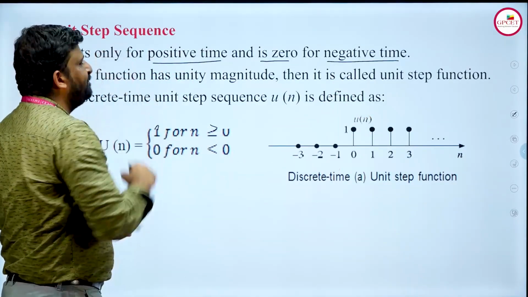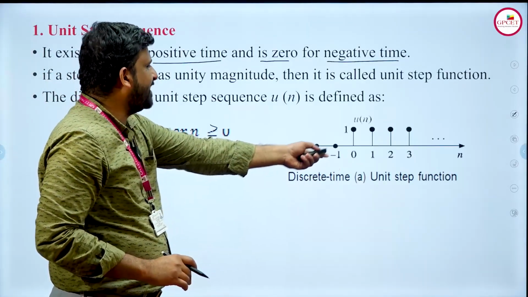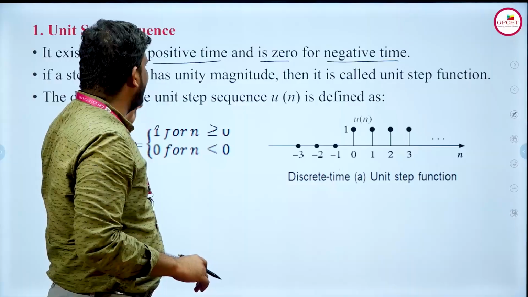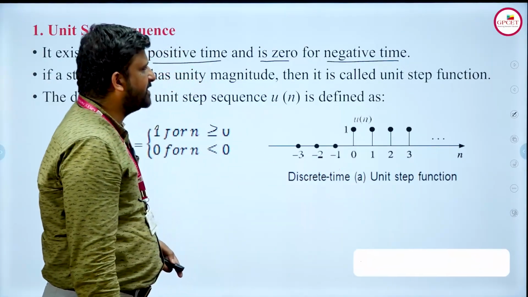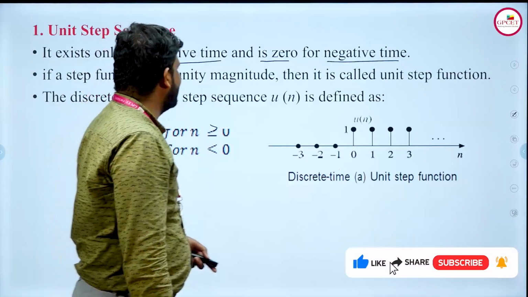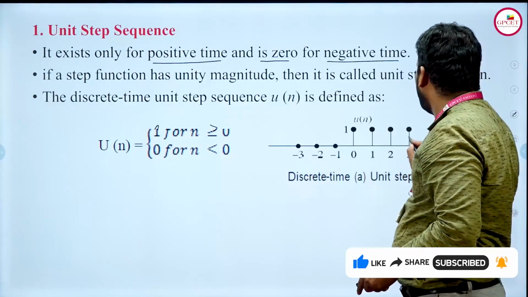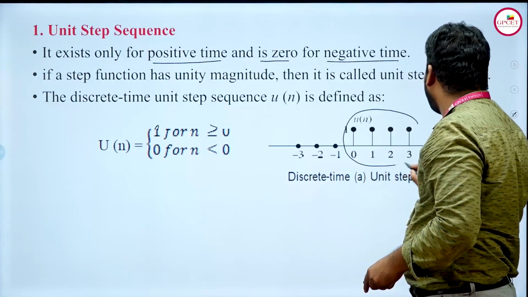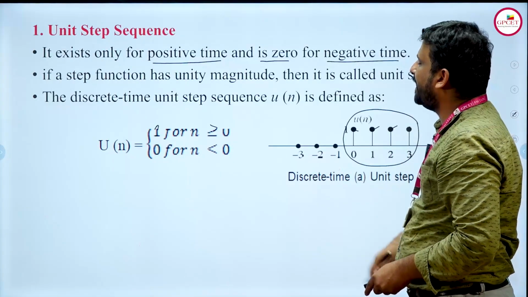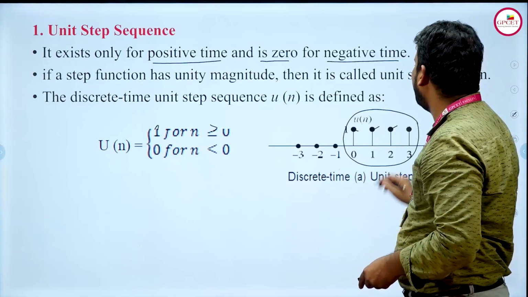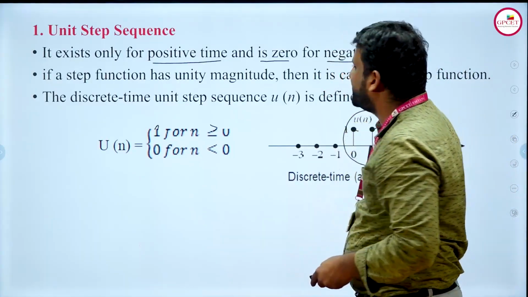That's why we are calling it a unit step sequence. If the condition n greater than or equal to 0 holds, then all the values will be positive, that is 1, unity. This is the graphical representation you can see here. So what it is saying is, if a step function has unity magnitude, then it is called a unit step sequence. Here we can see it has unit magnitude. That's why we call this representation the unit step function.